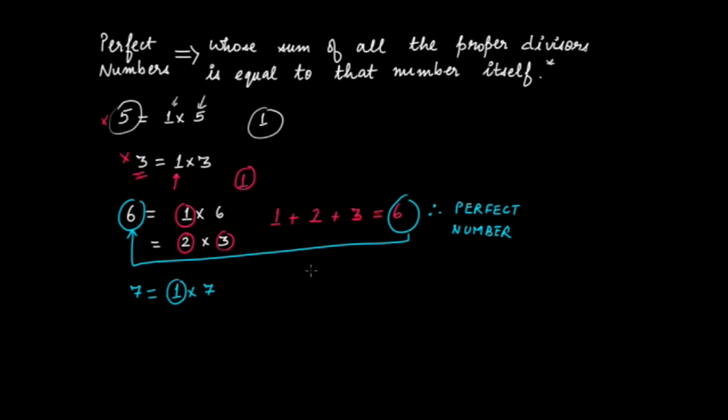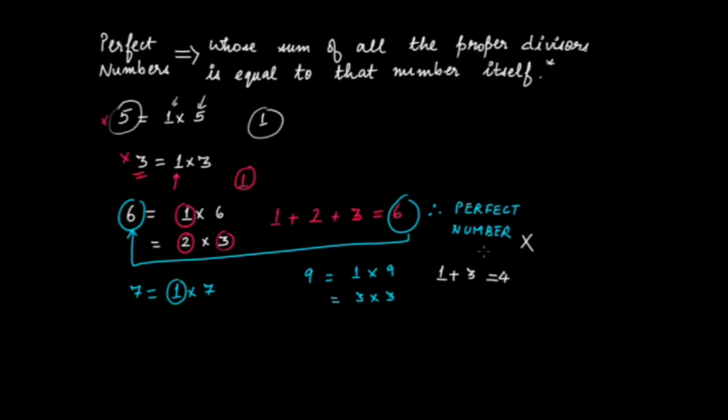What about 9? So 9 could be written as 1 times 9 in the form of factors, and 3 times 3. So there are 3 factors for 9, that is 1, 9 and 3, and therefore you have 2 proper divisors of 9, and those are 1 and 3. And going by this definition, if you add these 2 numbers, you get only 4, and 4 is not equal to 9. Therefore 9 is not a perfect number.